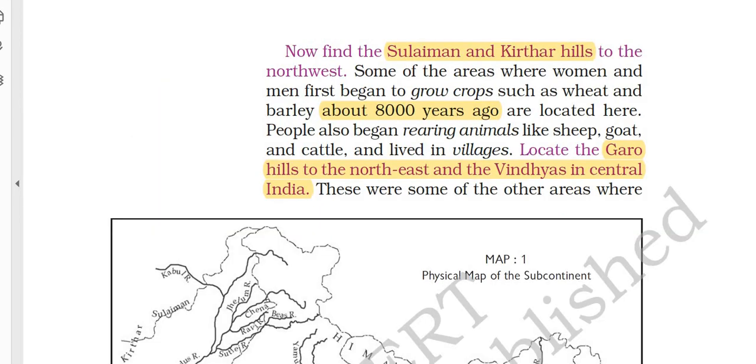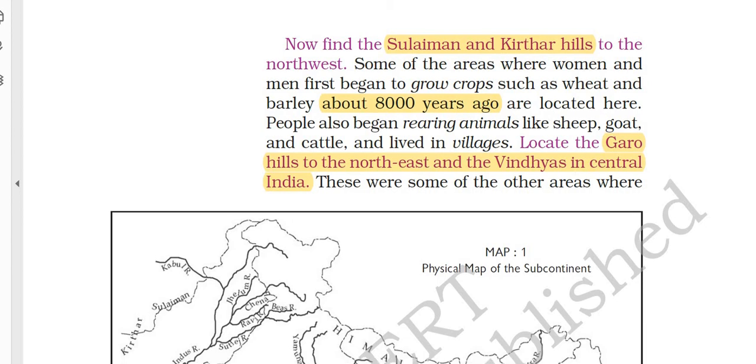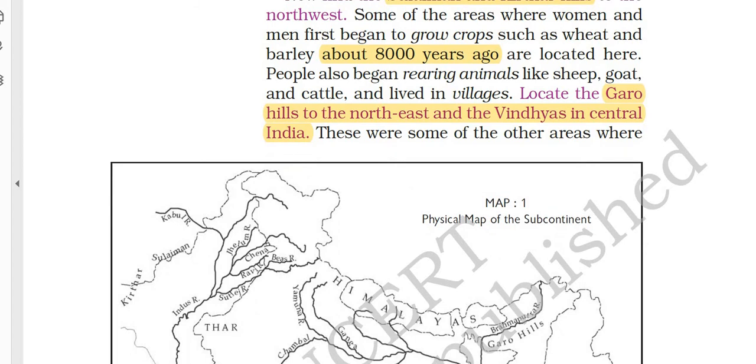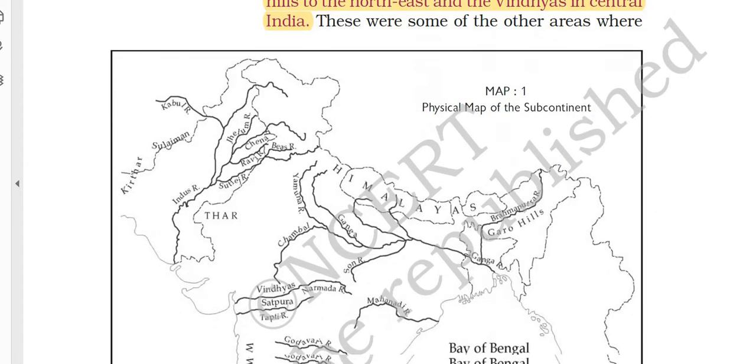Next we have the Suleiman and Kirtar hills, which are in the northwest. About 8,000 years ago, people used to grow crops here. Then the next geographical location they tell us about is the Garo Hills. Where is the Garo Hills? It is in the northeast, and the Vindhyas are in central India. So here we have a map.